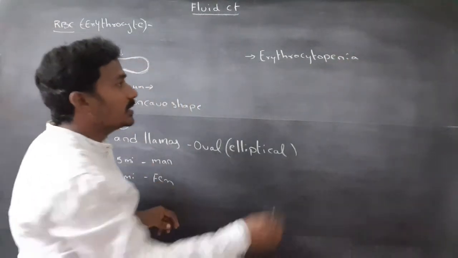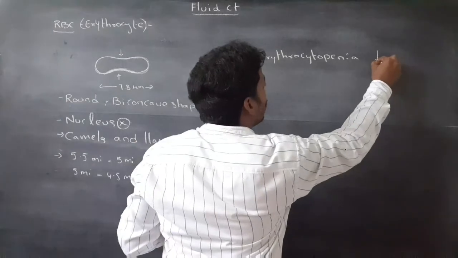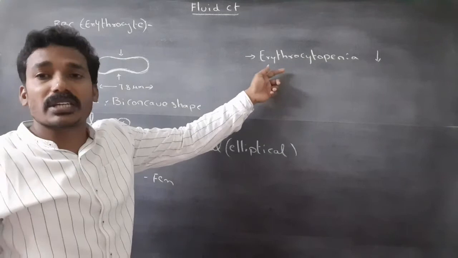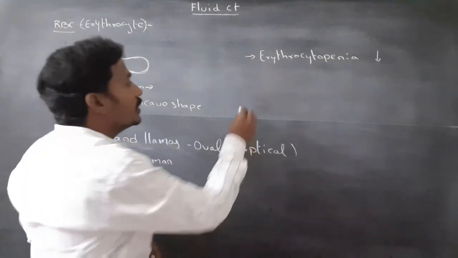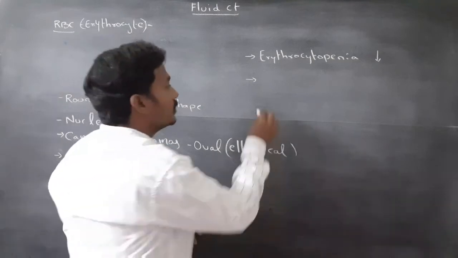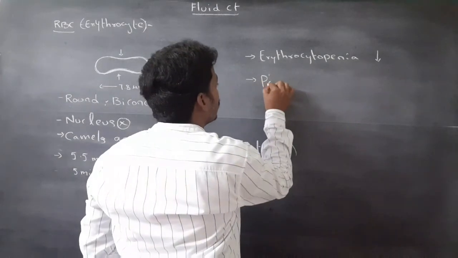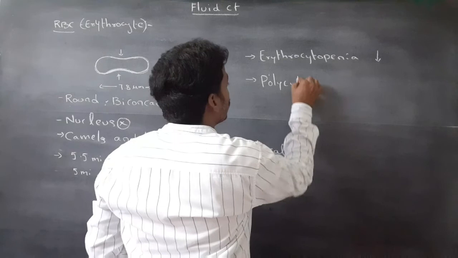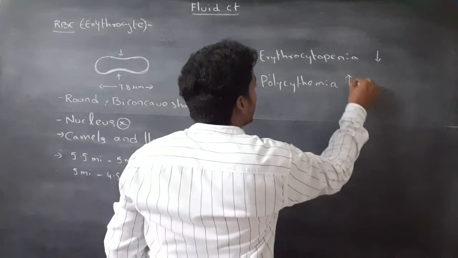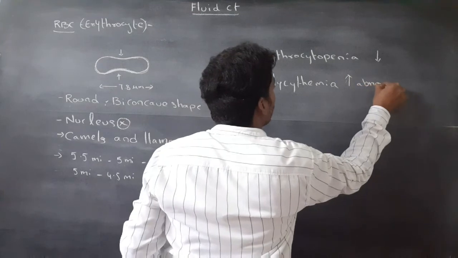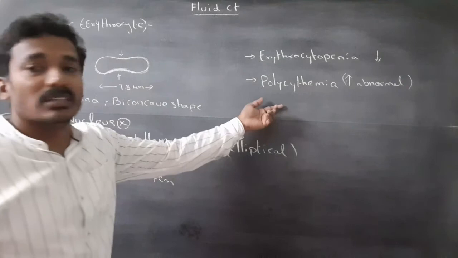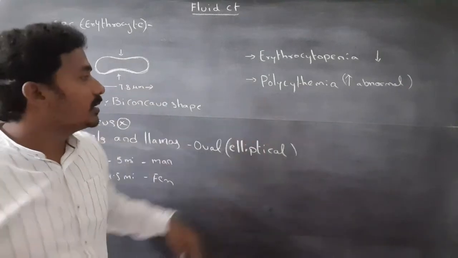An abnormal increase in the number of RBC is called polycythemia.